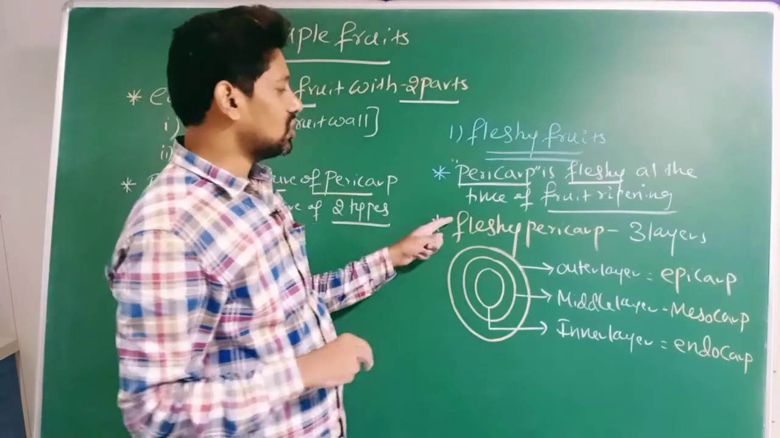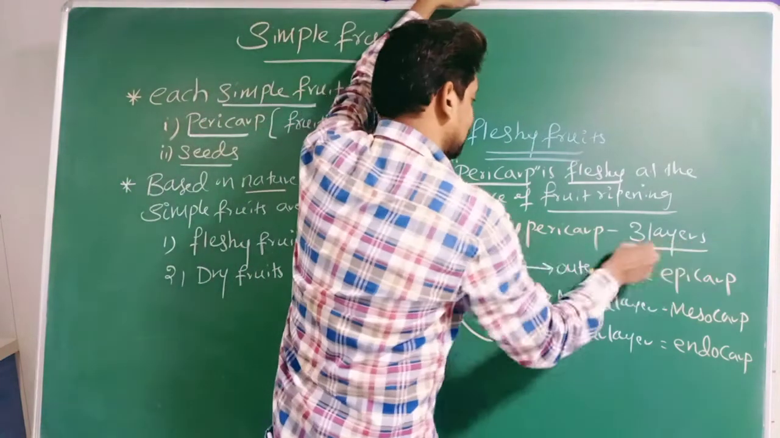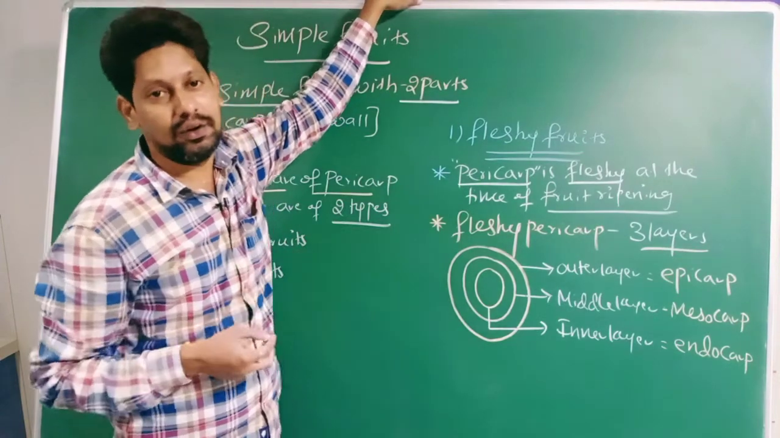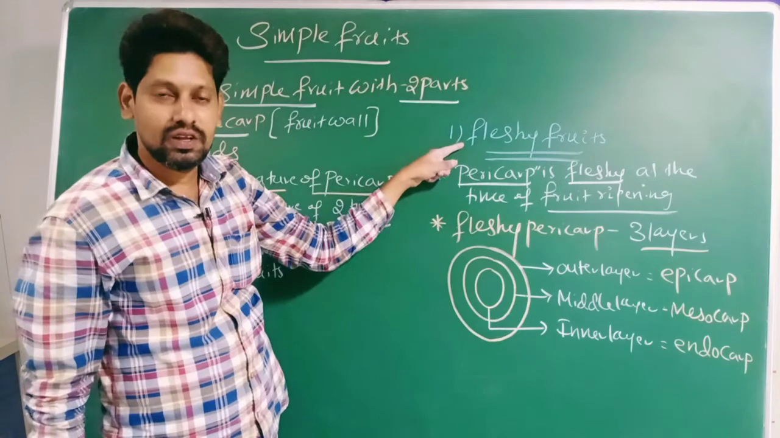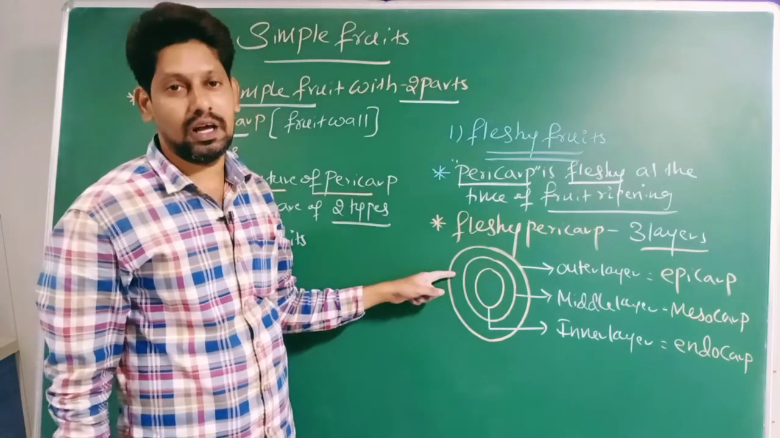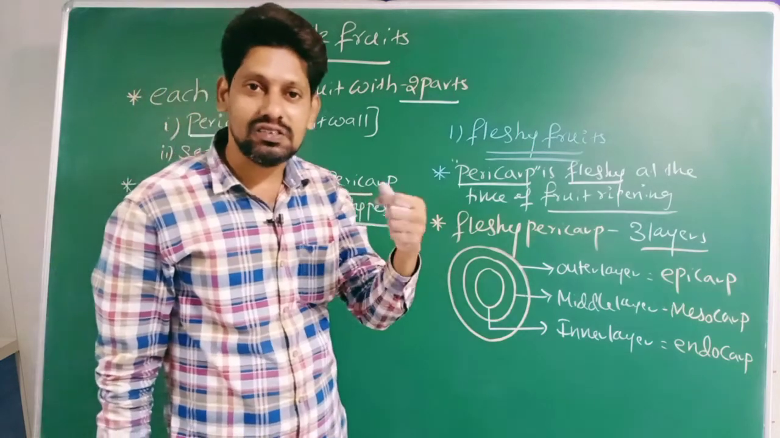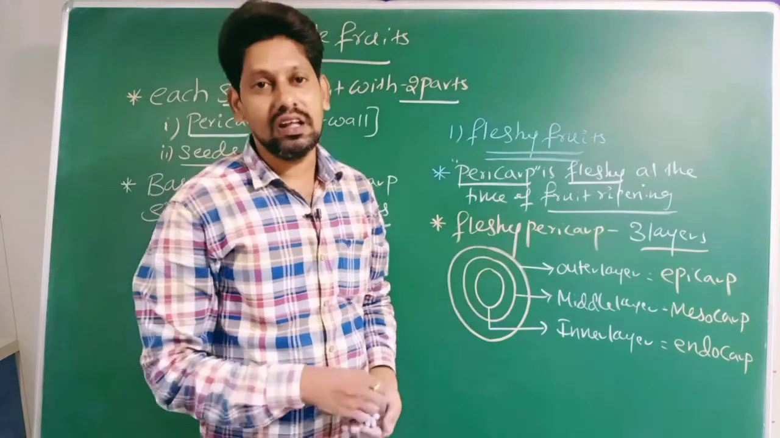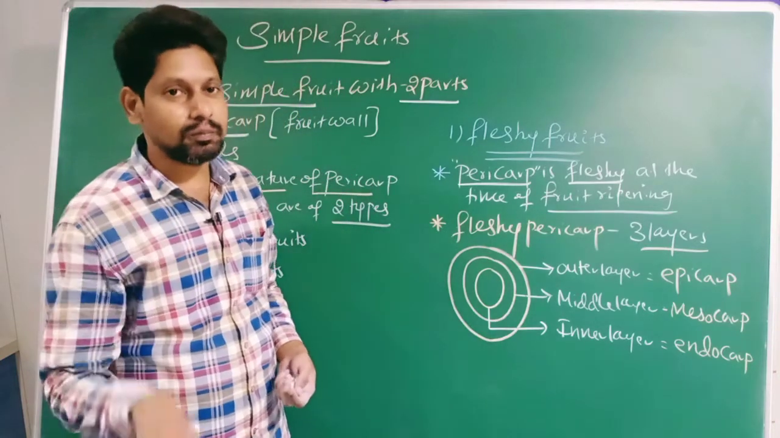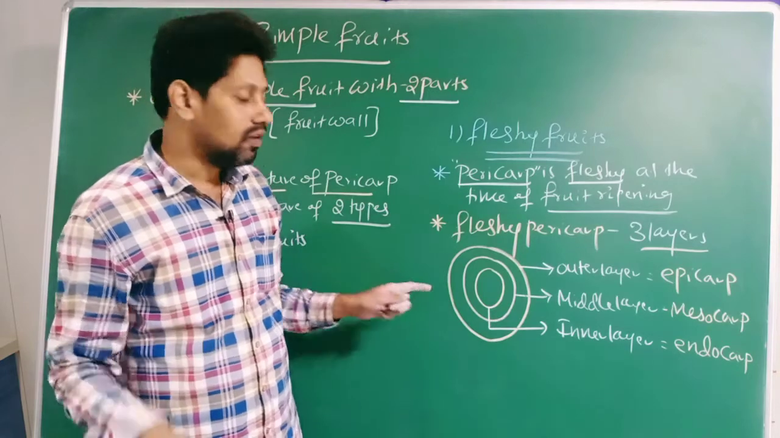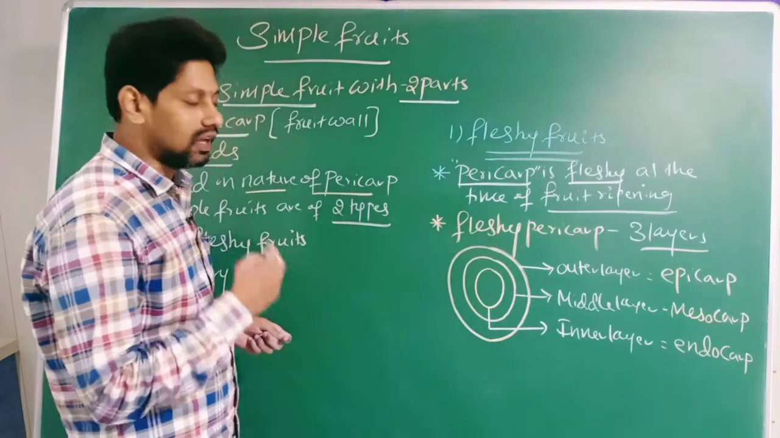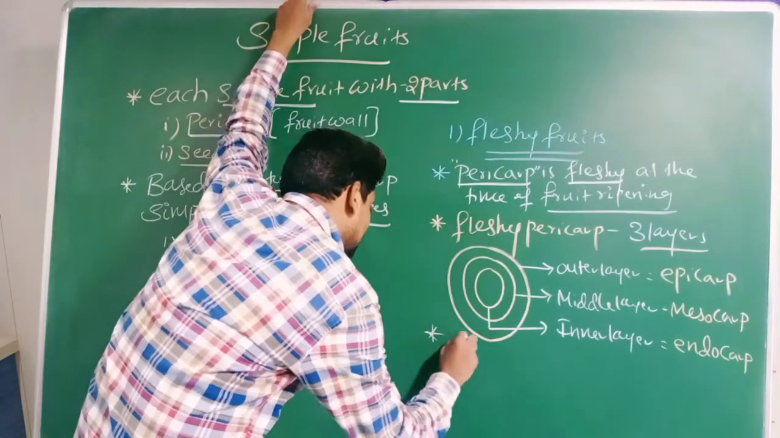Okay, therefore fleshy pericarp with how many layers, sir? 3 layers. That is outer epicarp, middle mesocarp, inner endocarp. Sir, they are with seeds, no? The seeds are liberated only after disintegration of pericarp. Even at maturity, the fruit won't break. Then how are seeds liberated? When the pericarp disintegrates, the seeds are liberated. Is the statement okay? Right.